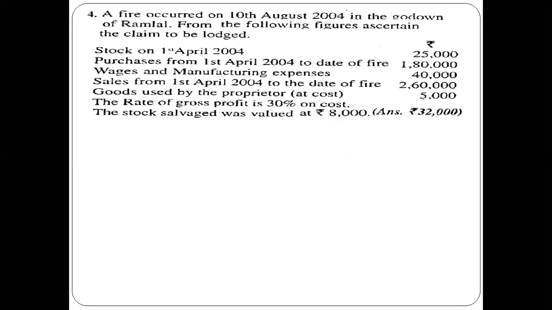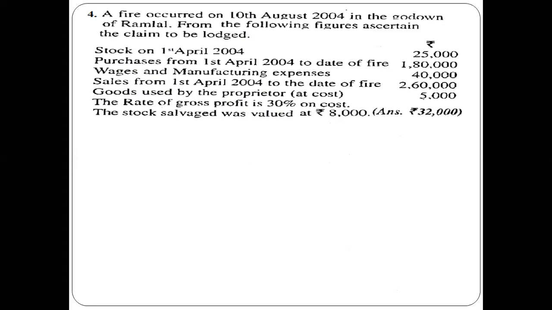So question number 4. The question says that a fire occurred on 10th August 2004 in the godown of Ramlal. On the following figures, ascertain the claim to be lodged. We have opening stock on 1st April 2004, 25,000. Purchases from 1st April 2004 till the date of fire, 1,80,000.